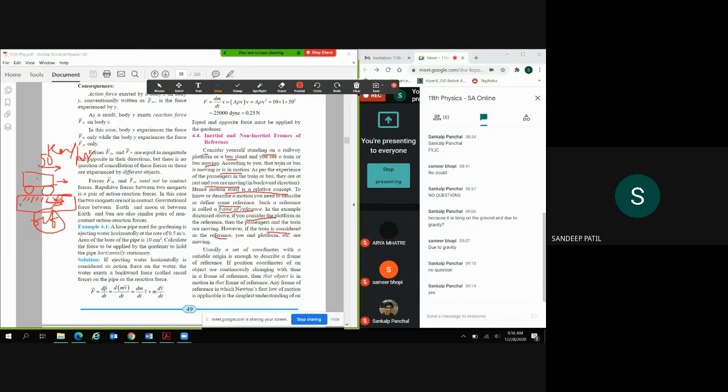If we are inside the bus or train, we can see that everything is moving backward, right? So if we take bus or train as a frame of reference, then everything on the platform, which we see as moving backward, that we see as a motion.